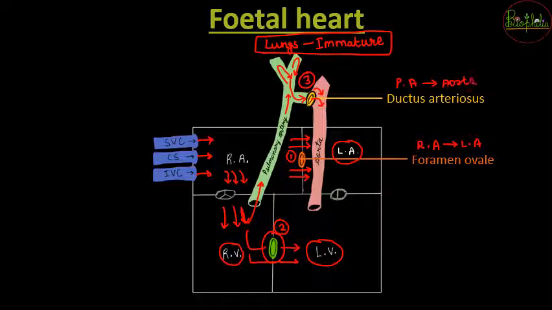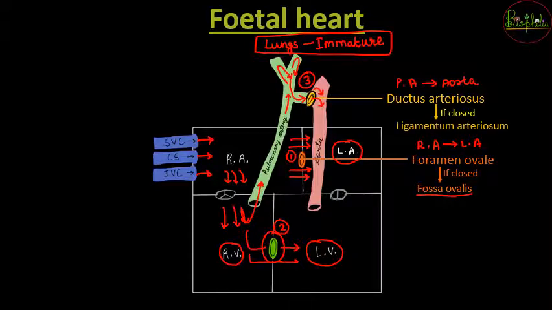So that is a special direct diversion for the blood in the pulmonary artery going into the aorta. Again, this needs to be closed when the heart matures. So अगर foramen ovale close हो रहा है, it is going to be called as fossa ovalis, and when ductus arteriosus gets closed, it will be called as ligamentum arteriosum.